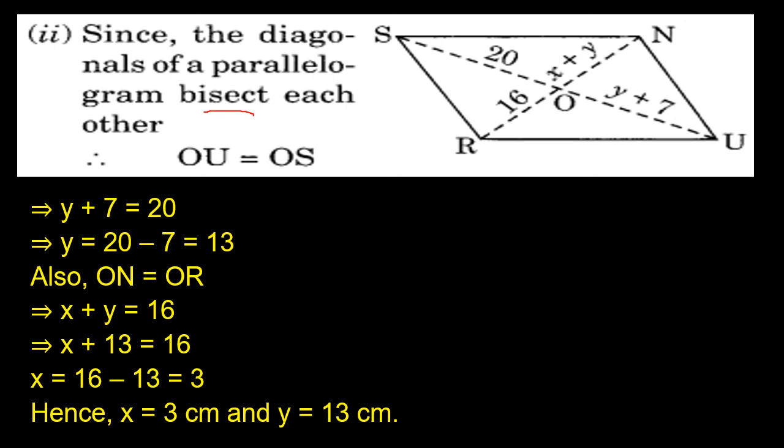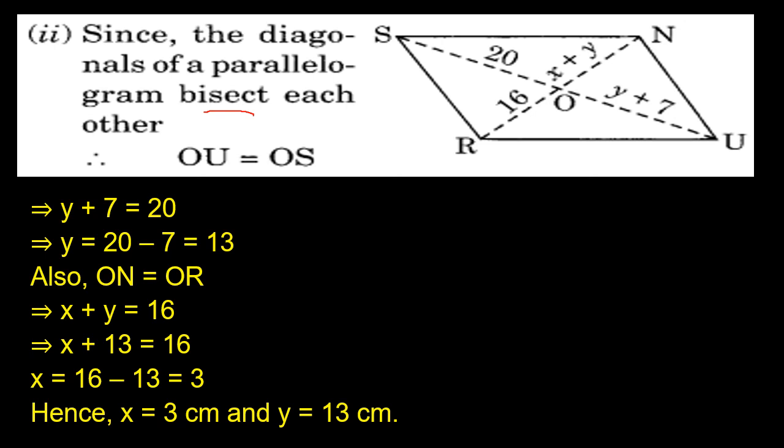So y plus 7 equals 20. If we transfer the plus 7 to the other side of the equation, it becomes minus 7. So y equals 20 minus 7. From 20, 7 goes, so we get 13. So the y value is 13 centimeters.